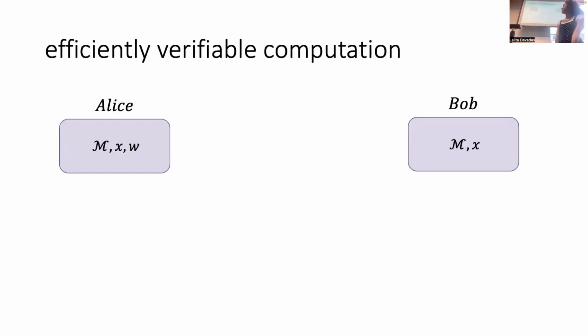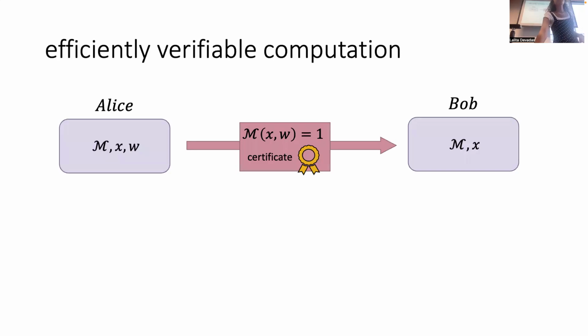So my project is basically considering the question of efficiently verifiable computation. Suppose that Bob has some computation. We'll denote that by M and X, M being some Turing machine, X being an input, that he wants to outsource to Alice because Alice either has more computational power or knows some witness for this computation if it's non-deterministic, or basically for some reason Alice has an advantage over Bob. Bob wants Alice to do this computation, but he doesn't want to trust Alice to do it correctly. So Bob is going to ask that Alice send a certificate that she performed the computation correctly.